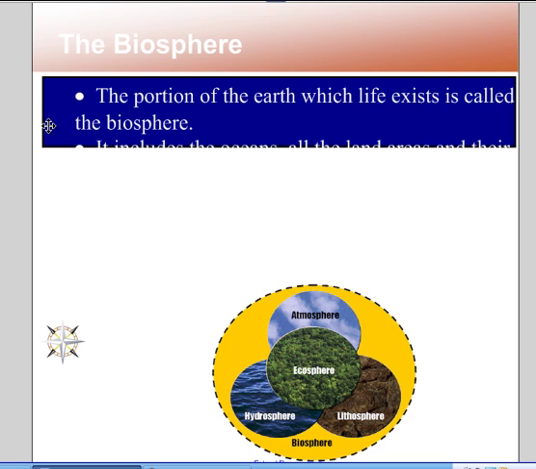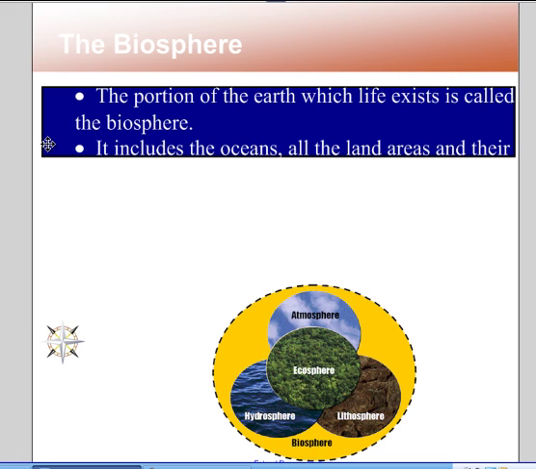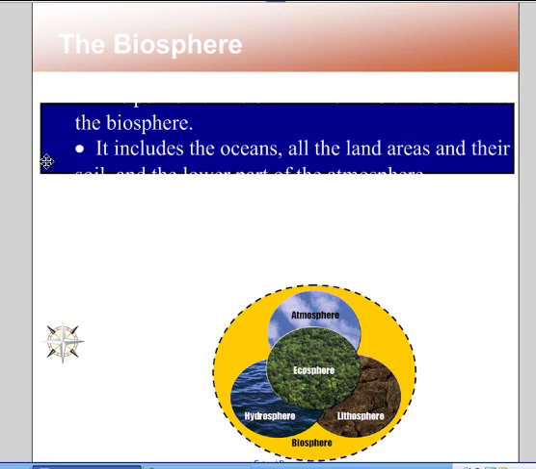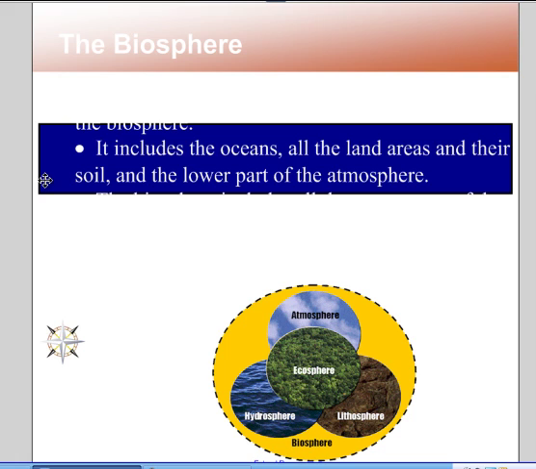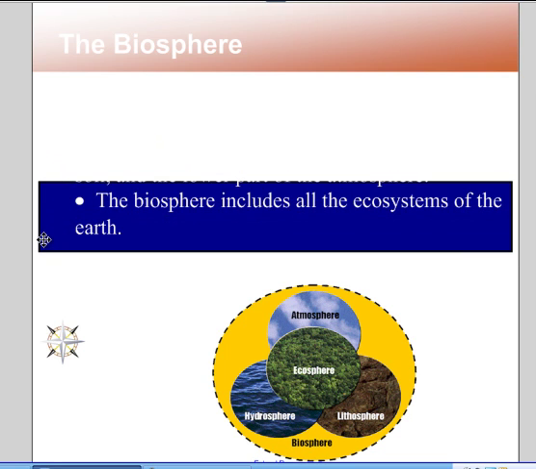The biosphere is what we consider the portion of Earth where all living things exist. It includes oceans, land areas, soil, and the lower part of the atmosphere. It also includes all of the ecosystems of the Earth, all the different climates, all the different weather environments that there are.